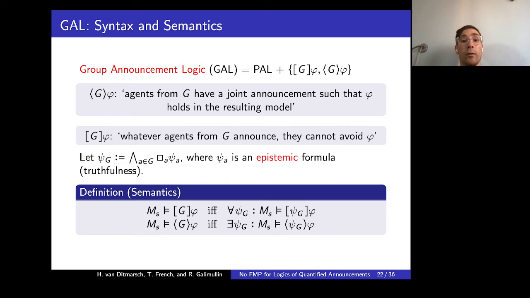Semantically, for example, the box one says that for all formulas of this type, and these are formulas of epistemic logic, phi holds after the corresponding formula being announced. So again, it's very similar to APAL, but the scope of quantification is a bit tighter.